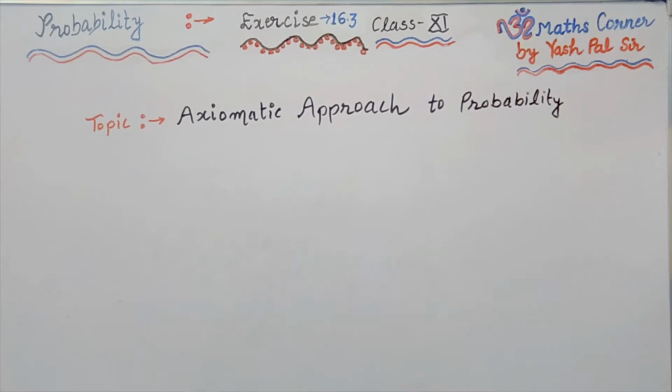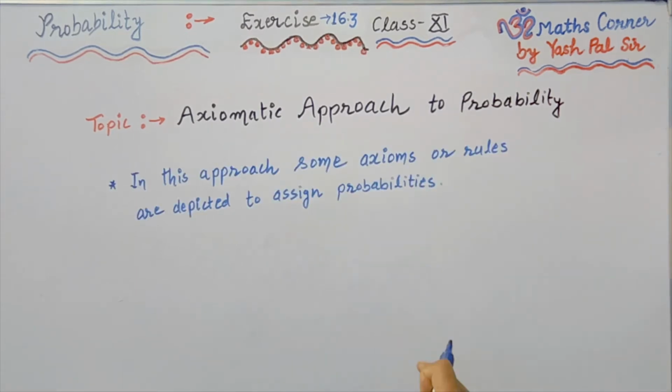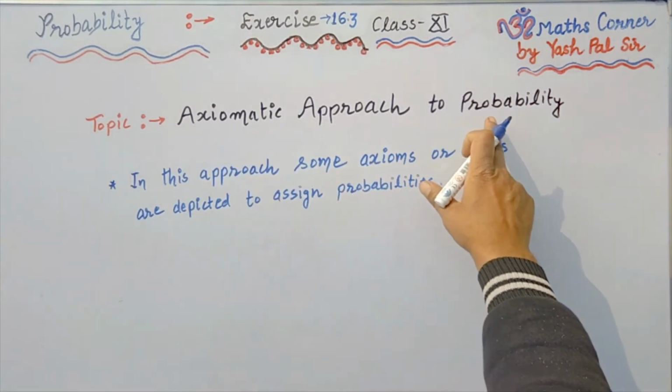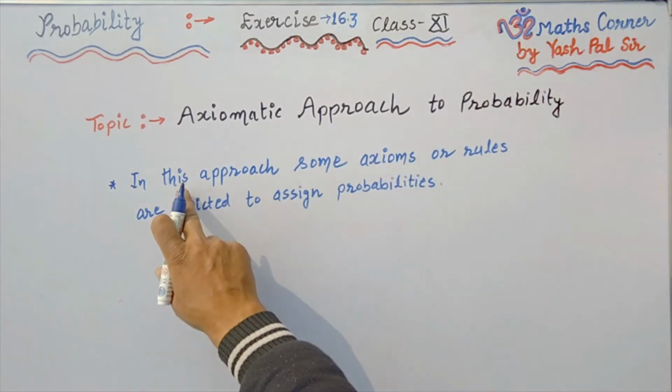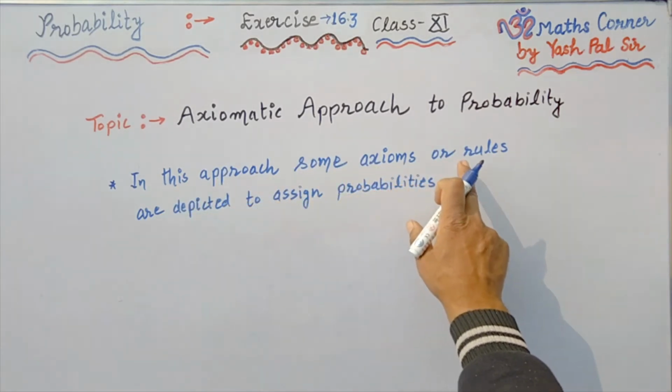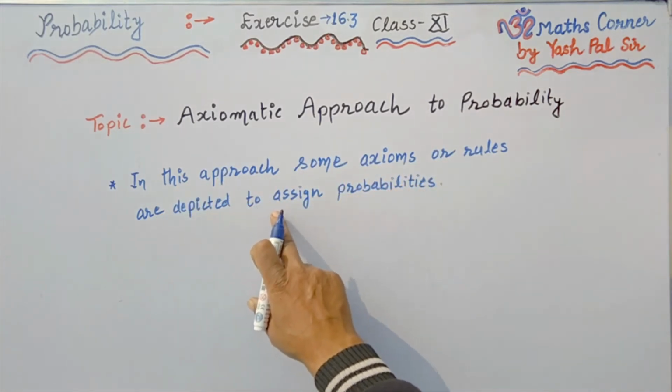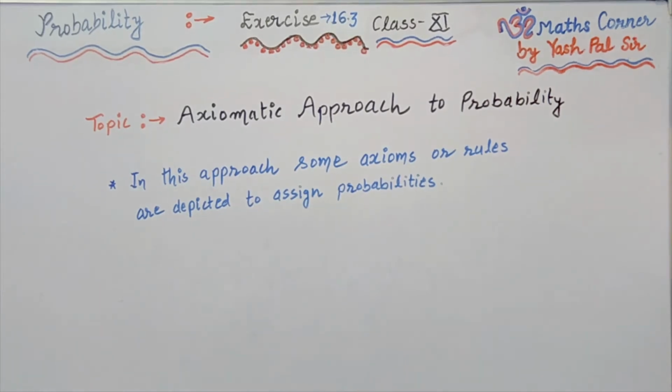In this approach, some axioms or rules are laid down to assign probability. So, in short, in the axiomatic approach to probability, some axioms or rules are laid down to assign probabilities.